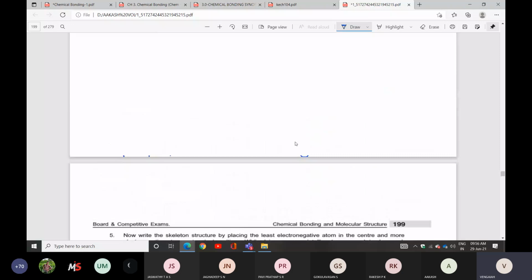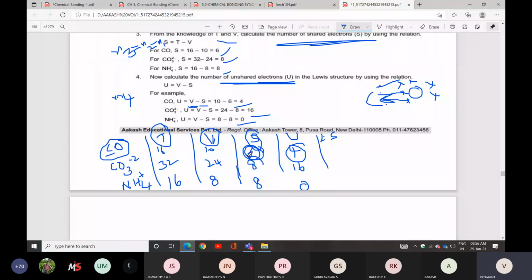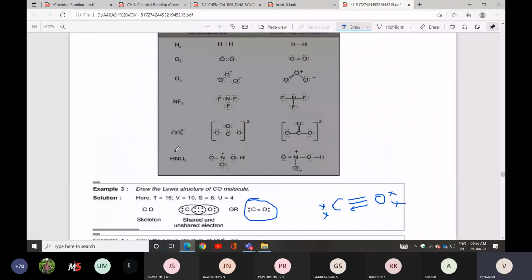The next one also, CO3 minus 2 condition. So 8 electrons going to sharing, 16 electrons will be unshared. Look at here. Total 8 electrons will be going to sharing, nothing but bond pairs, sharing that forms a covalent bond. It is given. Total how many electrons will be sharing? Here 4 electrons, here 4. Total 8 electrons will be there. In oxygen we have unpaired electrons, that is the lone pair of electrons. Okay? That is the unshared electrons, you can say otherwise lone pair of electrons.